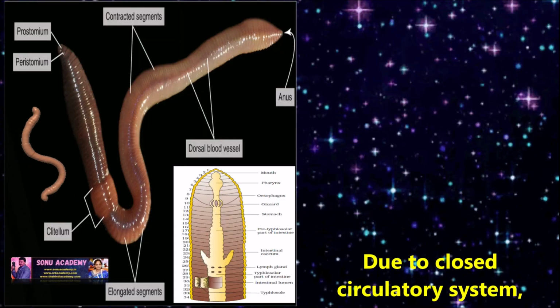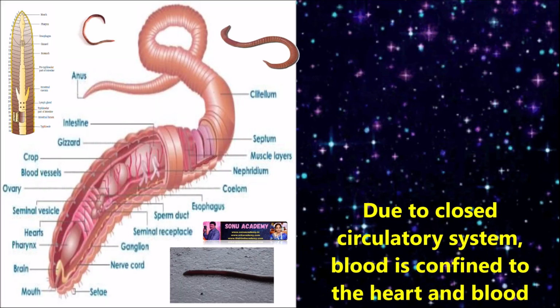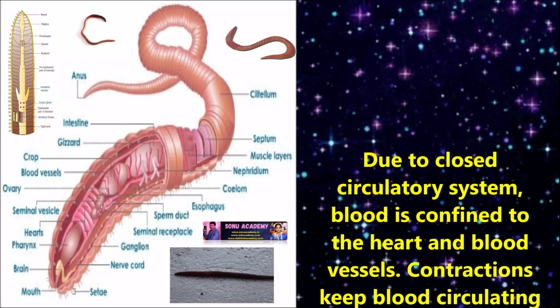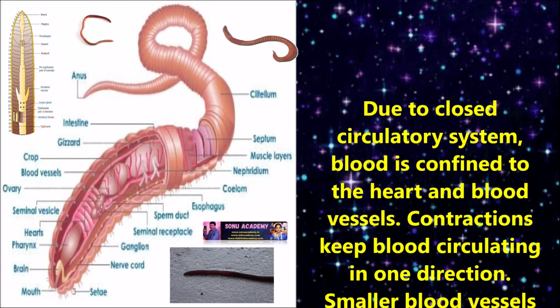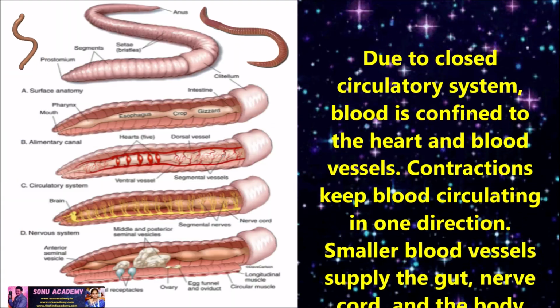Due to the closed blood circulatory system, blood is confined to the hearts and blood vessels. Contraction keeps blood circulating in one direction.